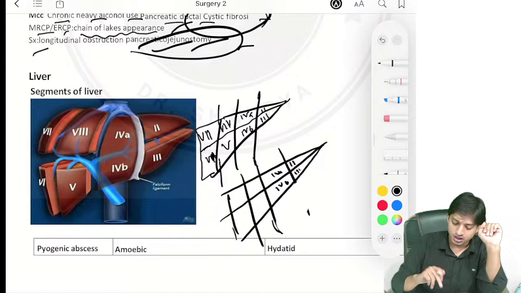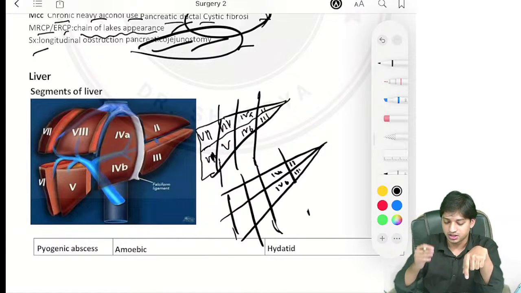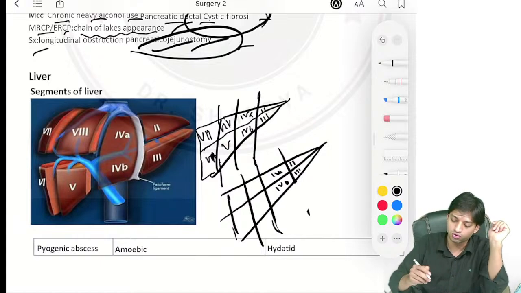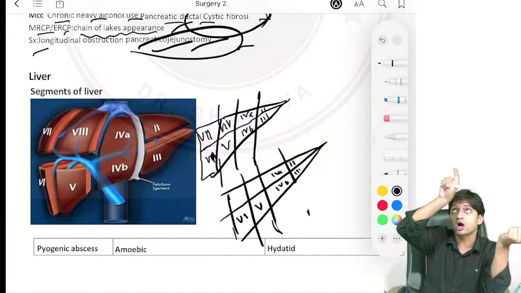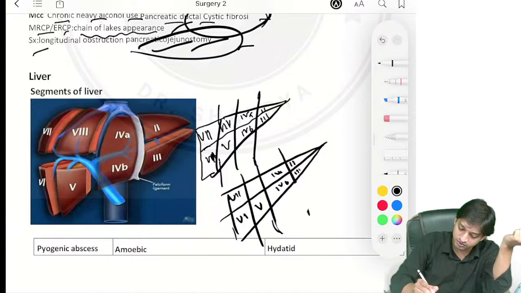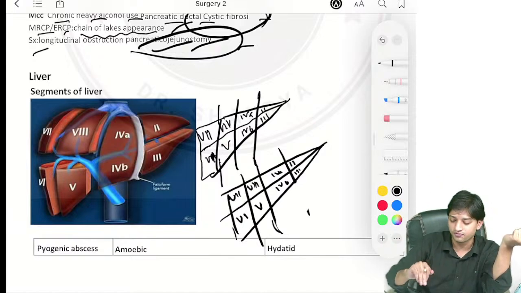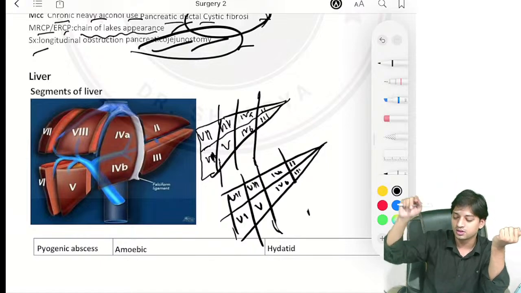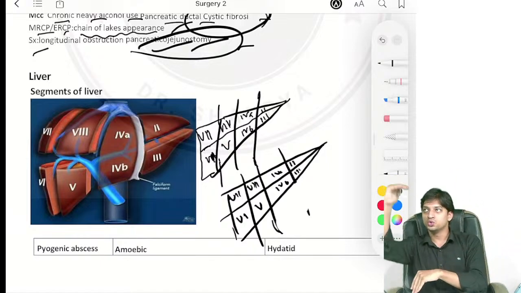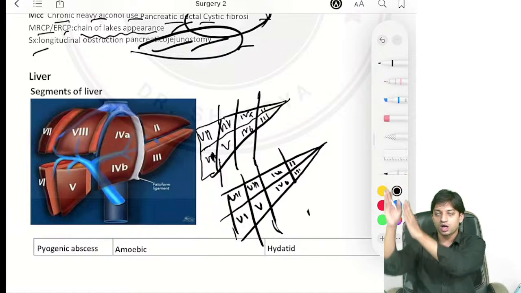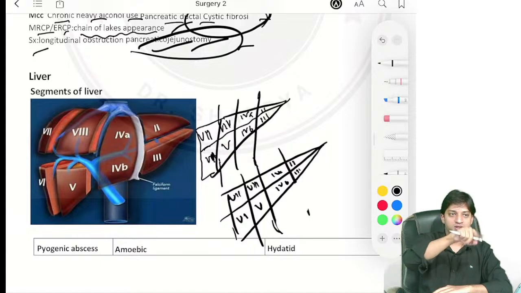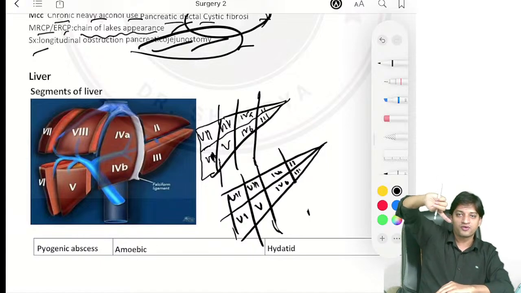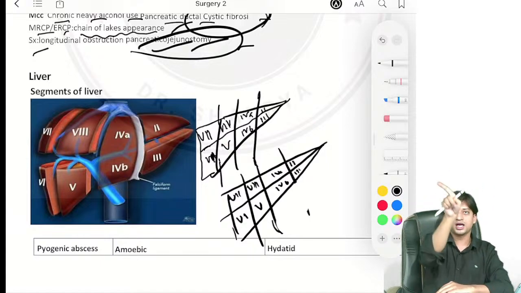For the remaining segments, after you do this, you have to look at the other segments. Just go with the 5, then you have the 6, you have to move in the clockwise direction, 5, 6, then you have the 7, and then you have the 8. Then 5, 6, 7, 8. Understood. First is 2, 3, 4A, 4B in normal sequence. Apart from that, the segment 5, then you have the 6, just move in the clockwise direction, 5, 6, 7 and 8.